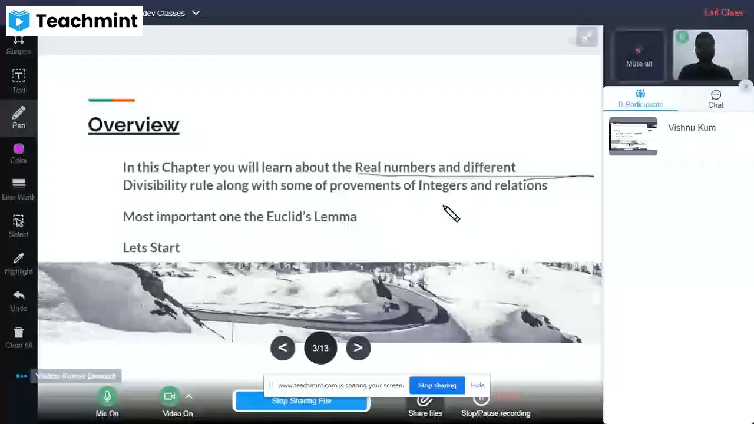All right, so in this chapter, as I said, we will discuss the real numbers, what are real numbers and what are their properties, and different types of divisibility rules of real numbers. That is, what is the divisibility rule of 1, what is the divisibility rule of 2, what is the divisibility rule of 3, 4, 5, and so on up to the divisibility rule of 11.